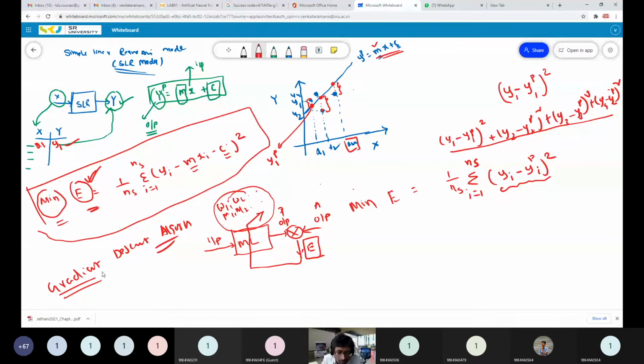So if the model parameter is updated, why will the error decrease? Because the error depends upon the model parameters m and c only. You have to update your m and c values during the training algorithm using a specific optimization method so that the error will be minimized. That will happen during the training process of any supervised machine learning model.